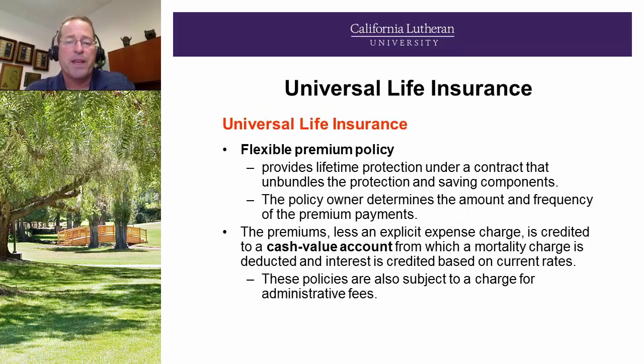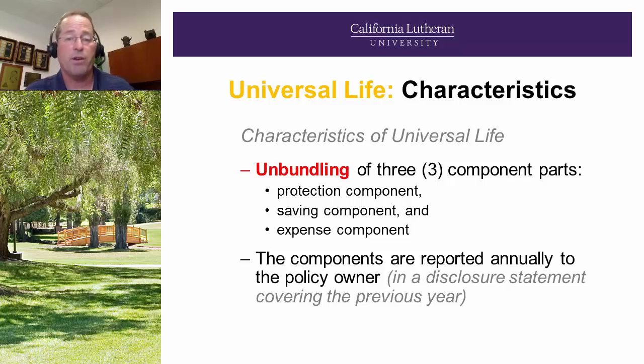Now, universal life. The technical name for universal life is flexible premium whole life insurance. So it's a flexible premium policy. It provides lifetime protection under the contract that unbundles the protection and savings components. The policy owner determines the amount and frequency of the premium payments. So the premiums less an explicit expense charge, let's say $7 a month plus a percentage, is credited to the cash value account from which a mortality charge is deducted and interest is credited based on current rates. These policies are also subject to a charge for administrative fees. So again, all these expenses have been unbundled compared to ordinary whole life.